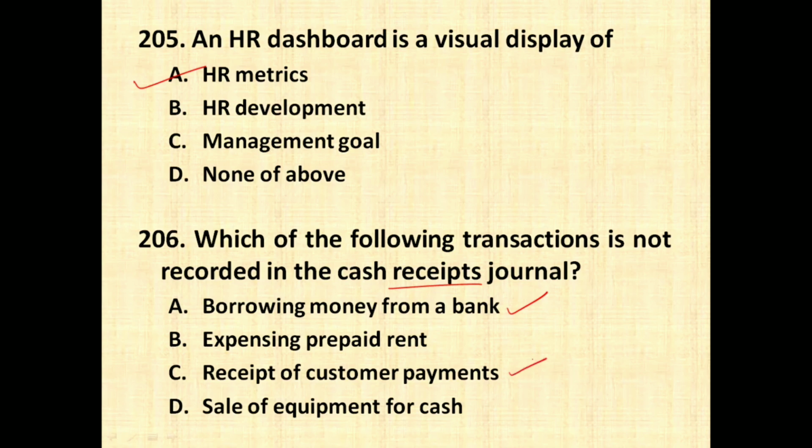Receipt of customer payments, definitely this also has to be recorded whenever we receive cash from customers. Sale of equipment for cash, whenever we are selling it for cash, we have to record in cash receipt. So option number 2, expensing prepaid rent is not recorded in cash receipt journal.